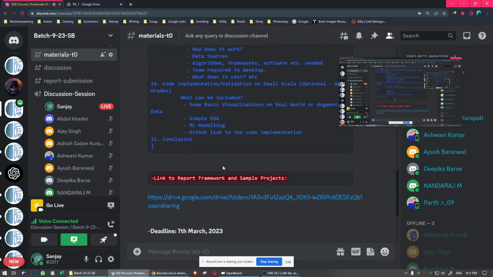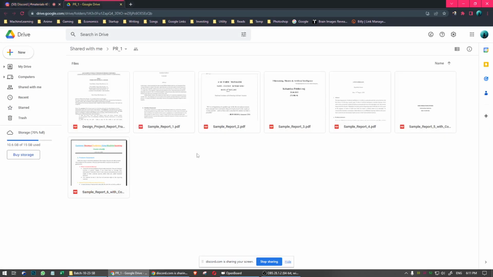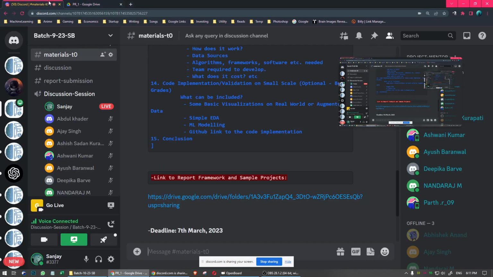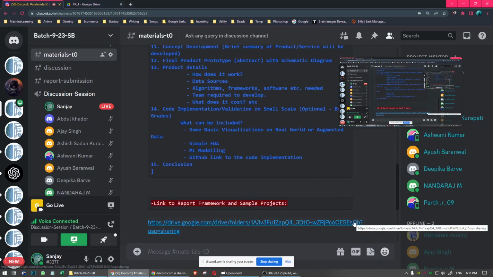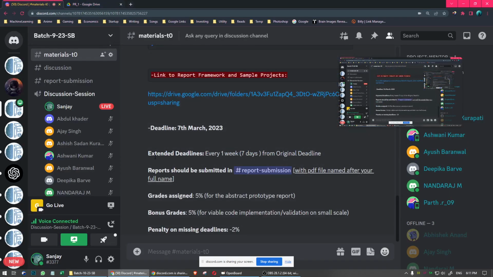Okay, see, if you come to this link, you'll find some of the sample reports regarding the first project, and here you will find the design framework, like what each touch point should cover and all. Right. So for now, does anyone have any queries?